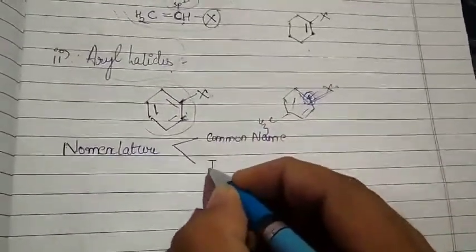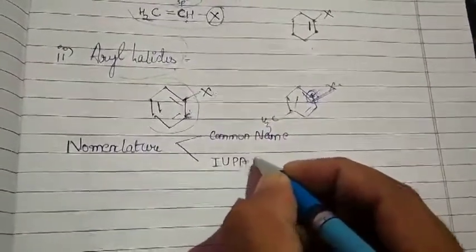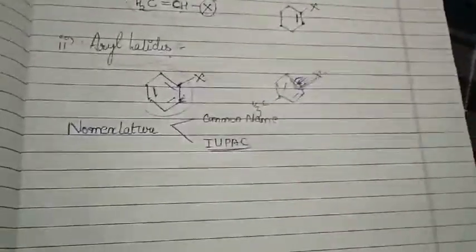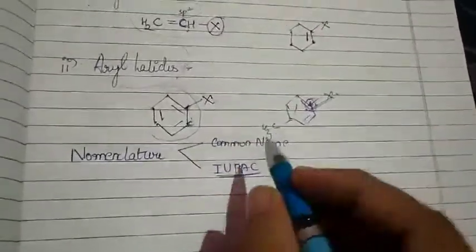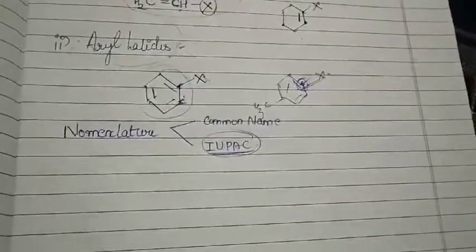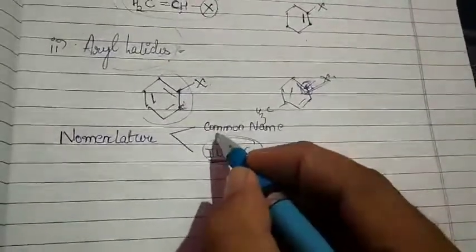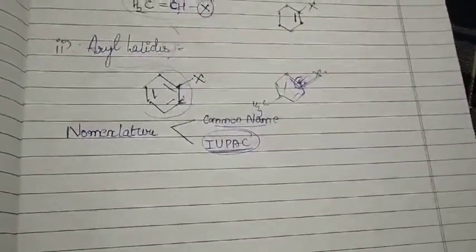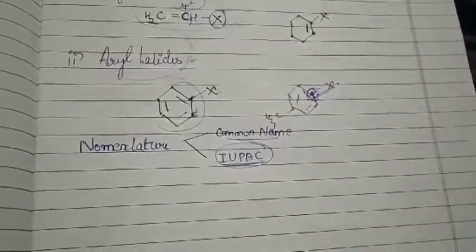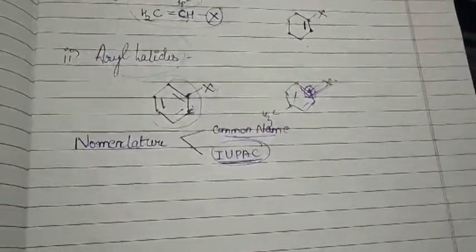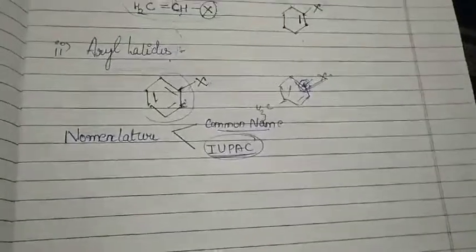And then there is the International Union of Pure and Applied Chemistry, IUPAC nomenclature. Of course, the IUPAC system is very much worthy to understand, but it is also important to know the common names of certain structures. So let us begin with the nomenclature of haloalkanes and haloarenes.